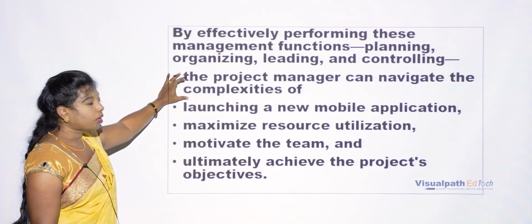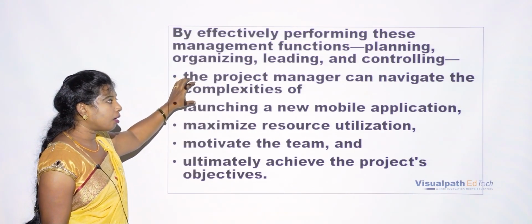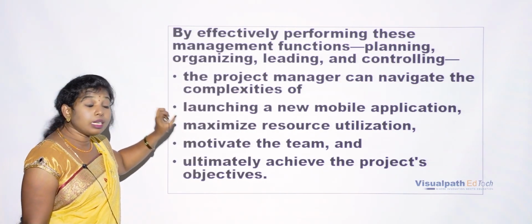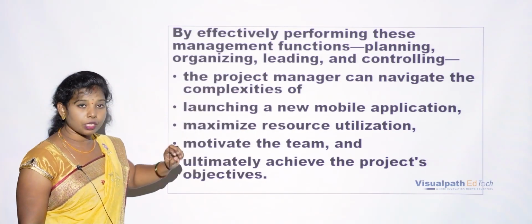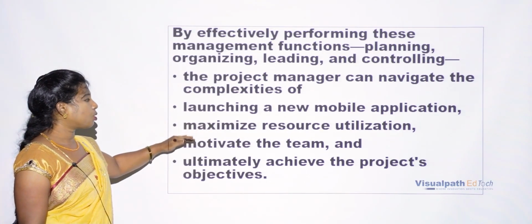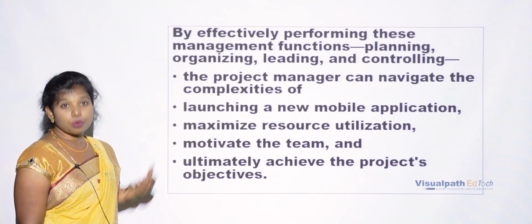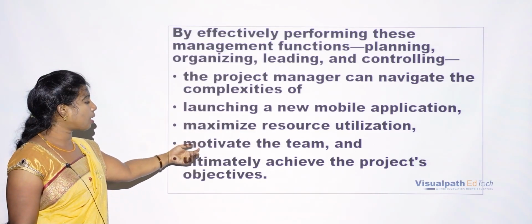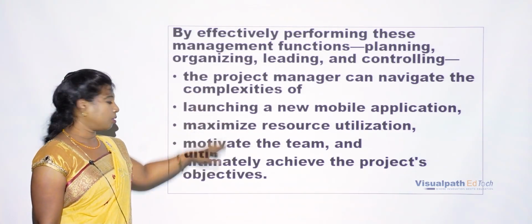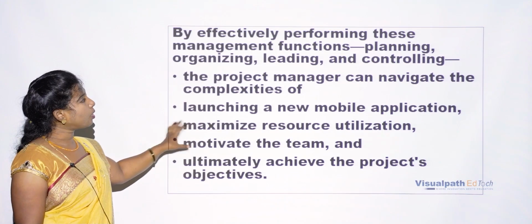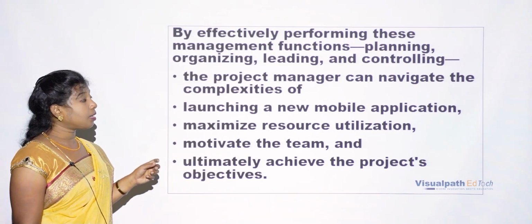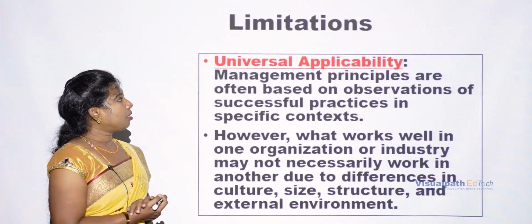So first what has to be done? So each and every perspective of the employee we have to take into consideration, and what are the difficulties they are facing. So this has to be known to the manager. So after that, what they wanted to do. So they want to launch a new mobile application. So how optimally they are using their resources, and after that it comes to leading. So he has to motivate the employees, like team members, and after that the complete objective is achieved. So here each and every function plays a very important role in management, or we can say in every organization.